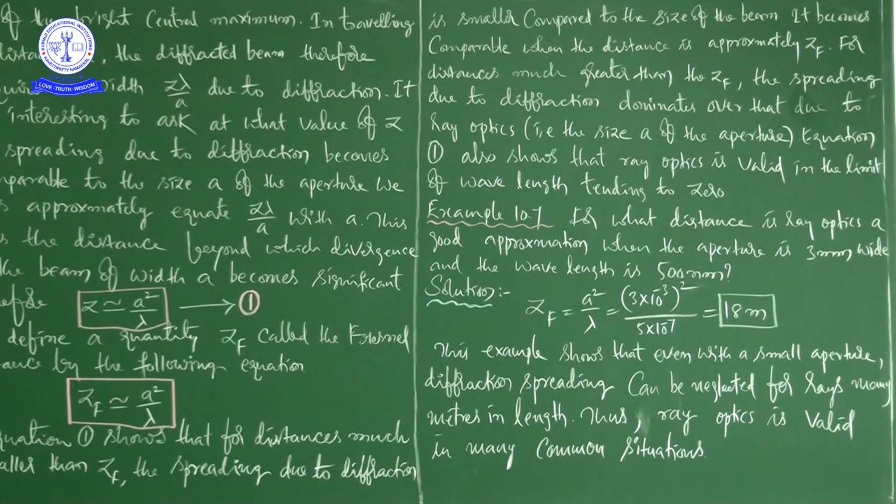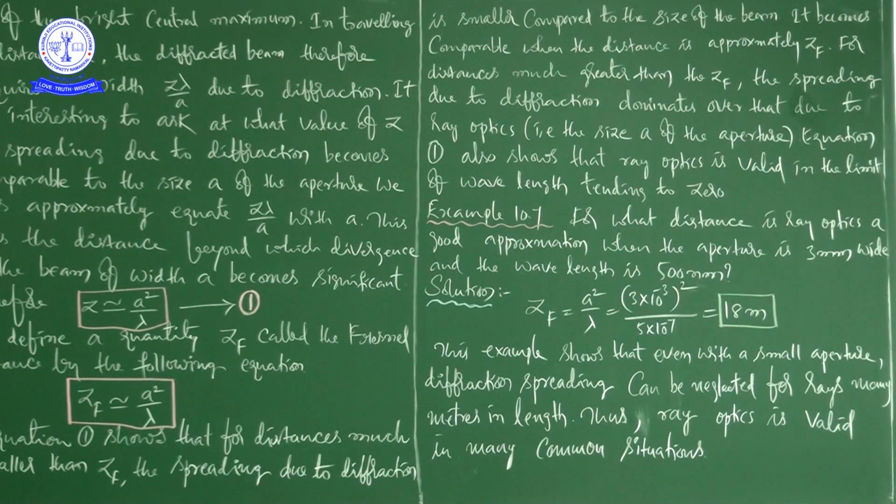If you observe this problem carefully, you can say that, based on this example, by seeing the wavelength of light and the width of the aperture.